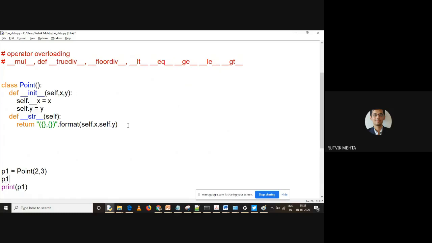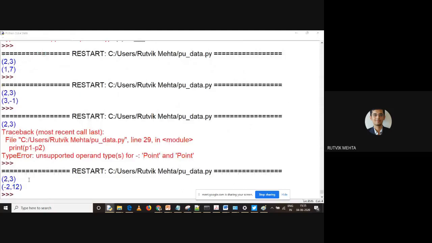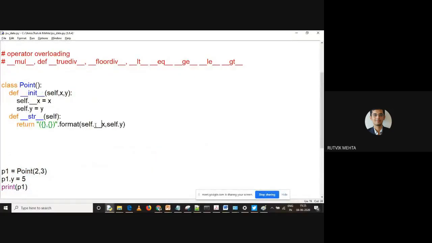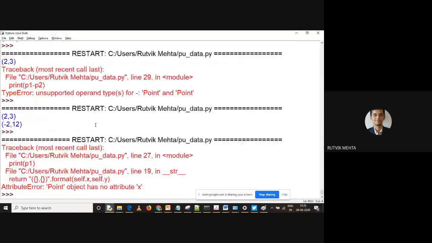2, 3. Now I want to change the value of x. Let us right now change the value of y. Let us make it 5. Earlier it was 3. Now I am saying that the value of the y attribute of the P1 object, please set it to 5. I'm running it. Here it should be self dot underscore underscore x. See this, it is saying 2, 5.